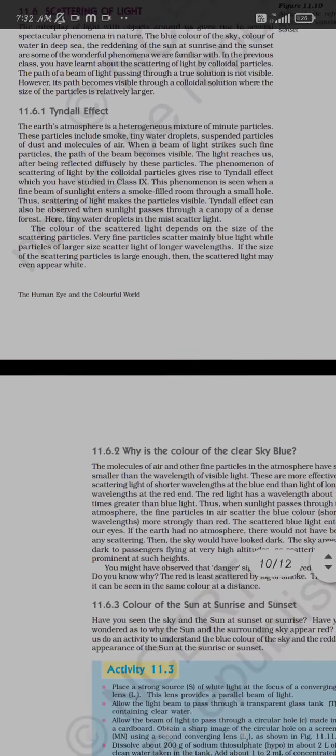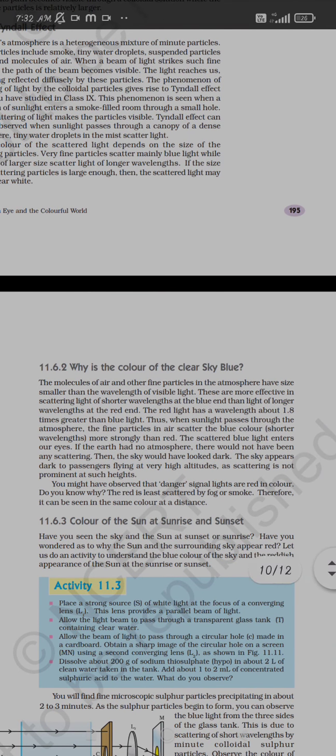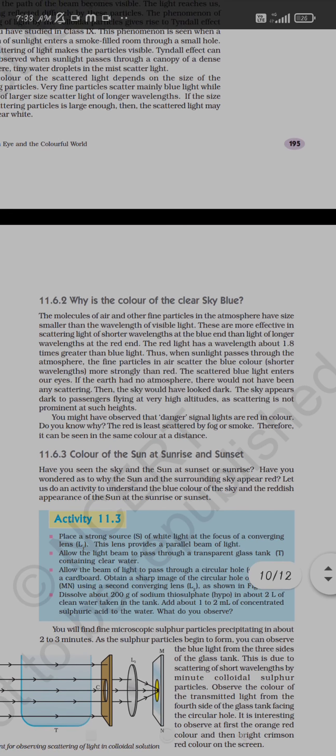Okay, so this is the reason for the sky's color being blue, because the molecules of the air or the particles present in our atmosphere have a size smaller than the wavelength of visible light. What we have read is that scattering of light with the shorter wavelength has more effect, and the larger wavelength is at the red end, that is, we see it as red color.